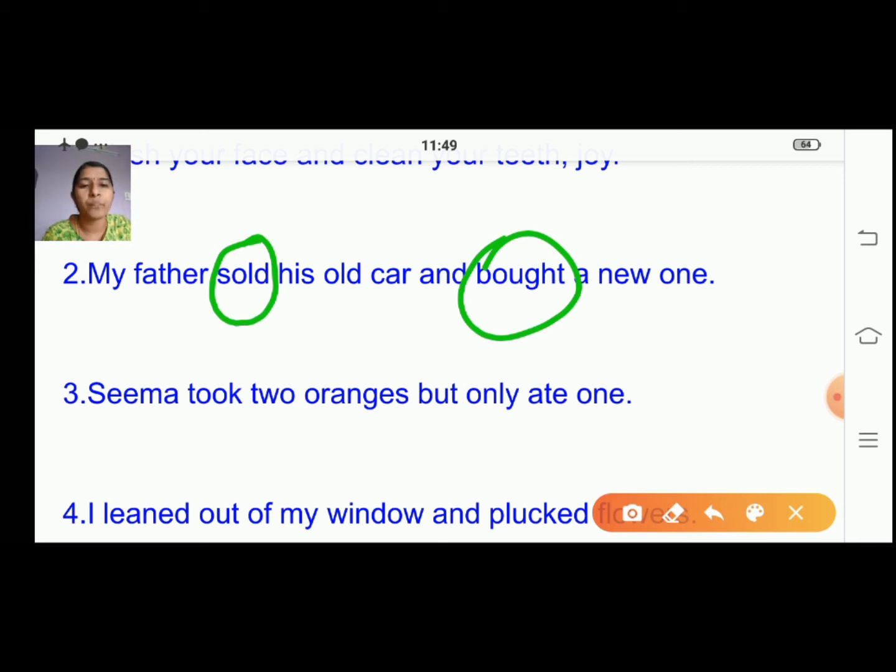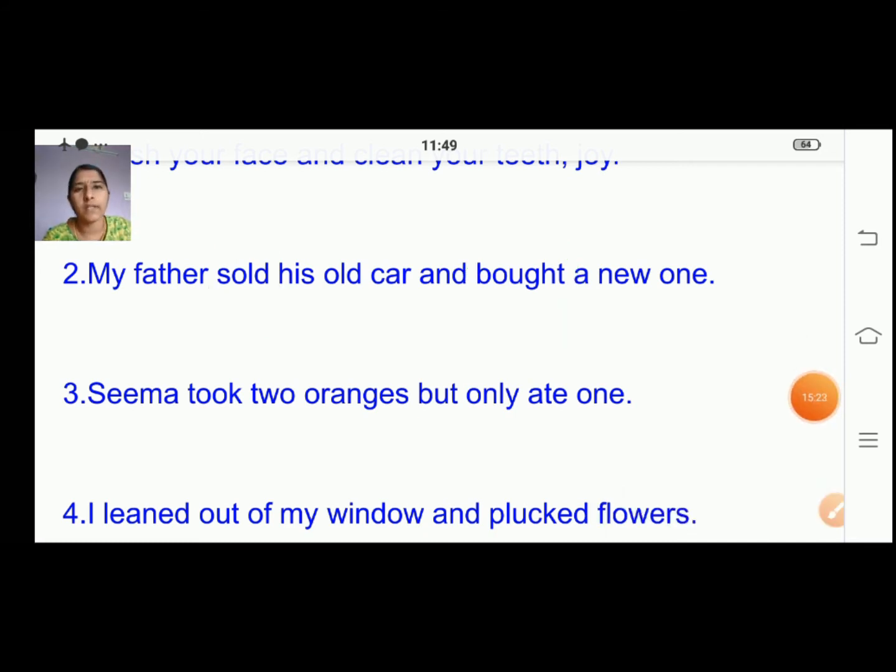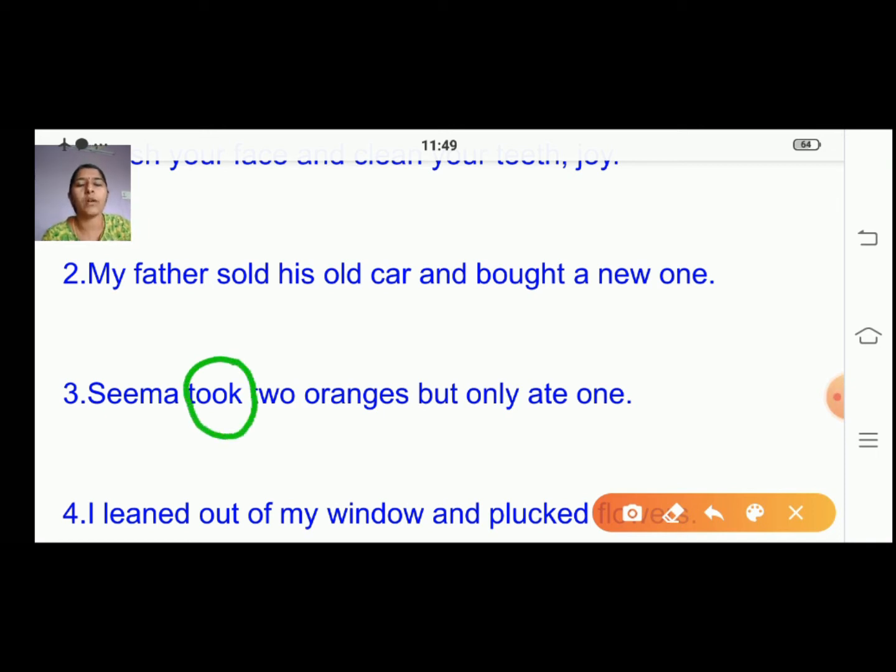Next one, third one. Seema took 2 oranges but only ate one. Right? So this is the sentence. In that, which is the verb? Seema took, she took, right? That is an action. And took 2 oranges but only ate one. She took and ate, right? So these two are the verbs. Understood, children? Shall we move on to the fourth one here?